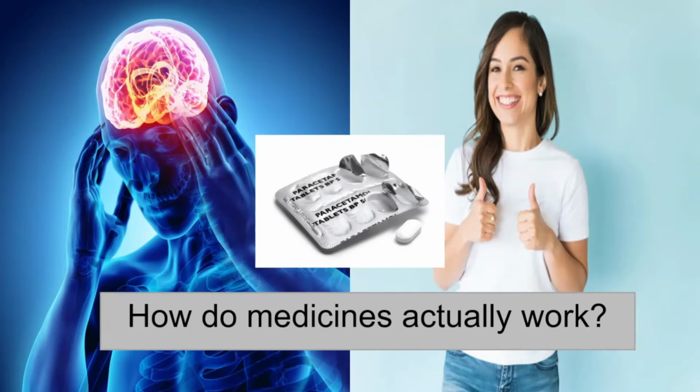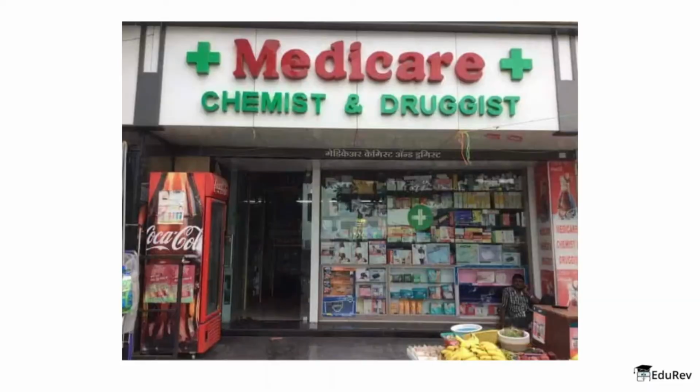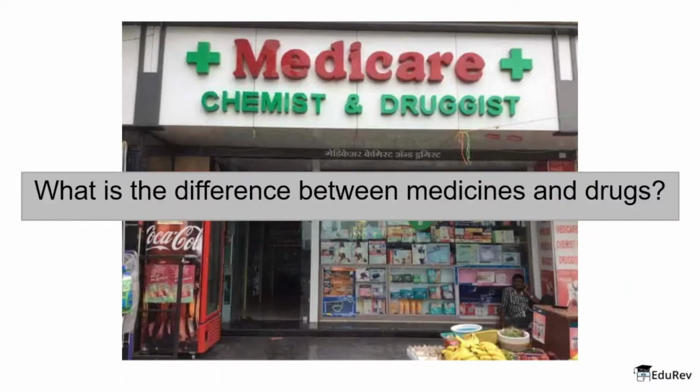Also, I think this is a small question which I need to clarify: when we go to buy medicines, it's generally written a medicinal store or a chemist or a druggist, right? The question is, what is the difference between a medicine and a drug? And is there even a difference? So let's start here.